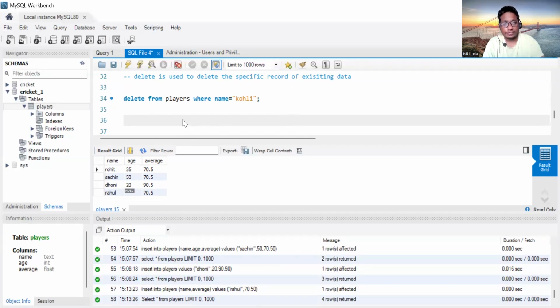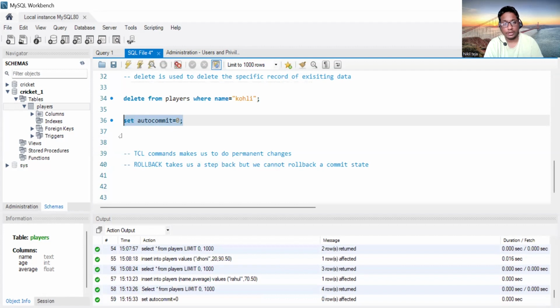As I said, these are temporary, and if I close my software, they will vanish. But if I commit the code, the changes will be made permanent. First, what we will do is set autocommit to 0, and we will be running this. So autocommit is now 0.